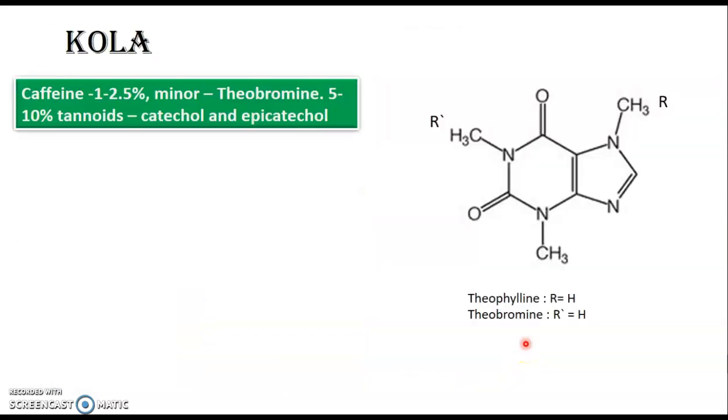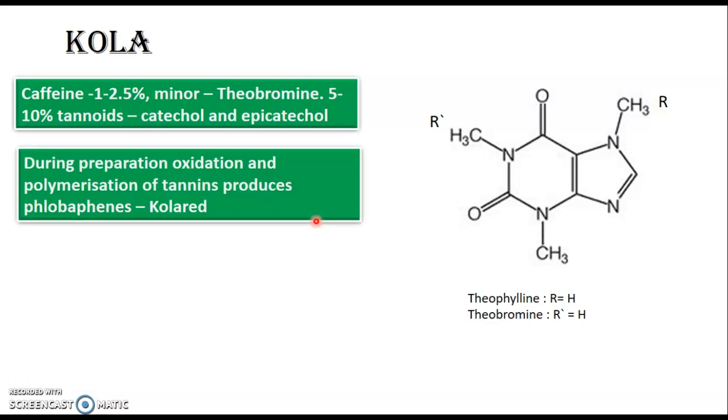Let's see cola. Cola is again another drug containing purine alkaloids. It has caffeine 1 to 2.5%. The minor one is theobromine. It also has the tannoids, tannins, catechol and epicatechol, the condensed product of catechol tannins.